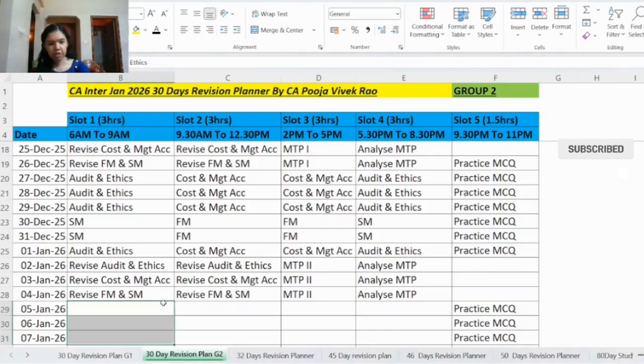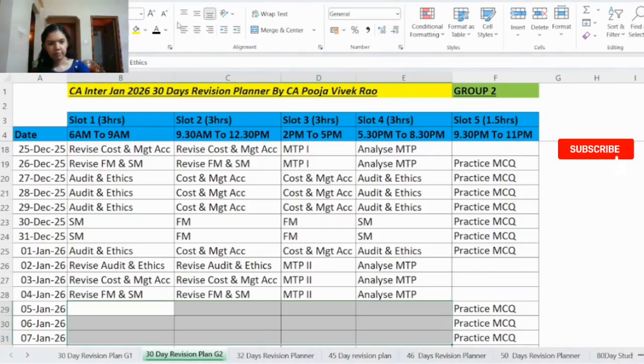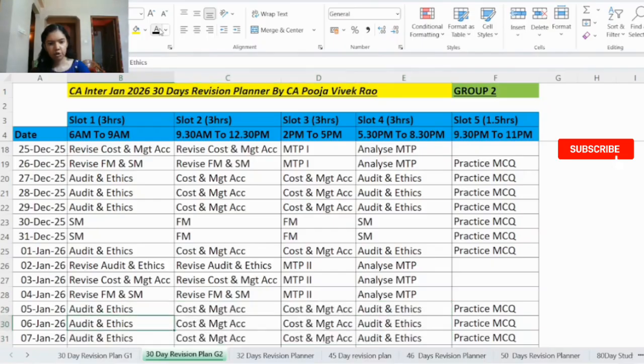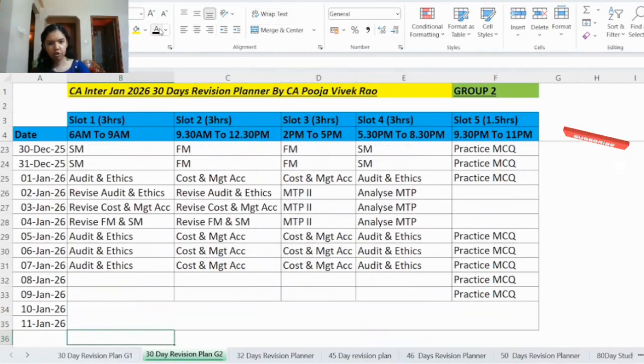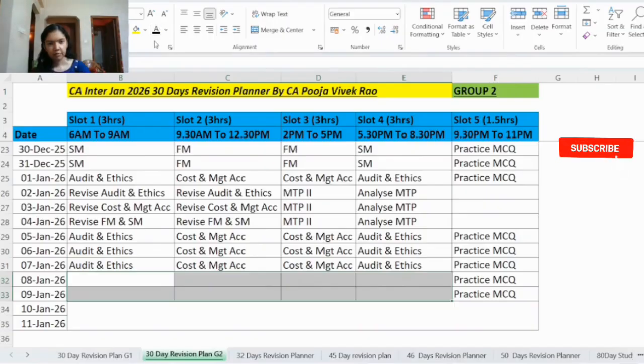So from 5th to 7th January, here you will revise auditing and ethics in slot number 1 and 4 and cost and management accounting in slot 2 and slot 3. Then on 8th and 9th Jan, you will revise SM in slot 1 and 4 and FM in slot 2 and slot 3.